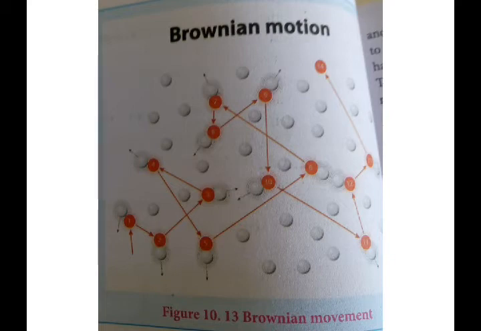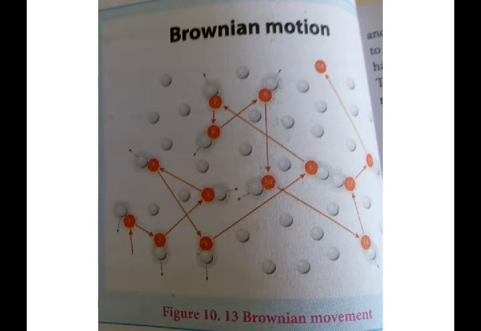One more important thing is that this Brownian movement is used to calculate the Avogadro number. What is the Avogadro number? The number of particles or ions present in 1 mole of a substance, we discussed. Even the Avogadro number can be calculated by using Brownian movement. Even this Brownian movement is used to confirm the kinetic theory.